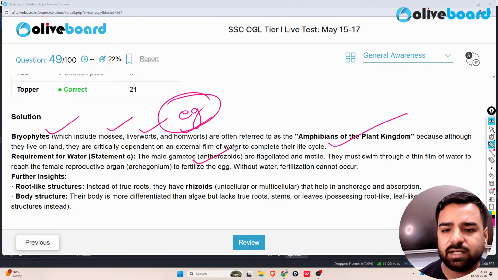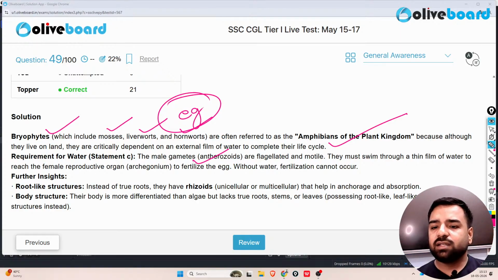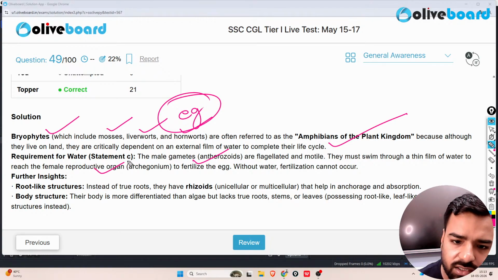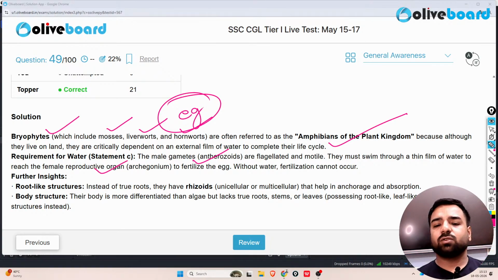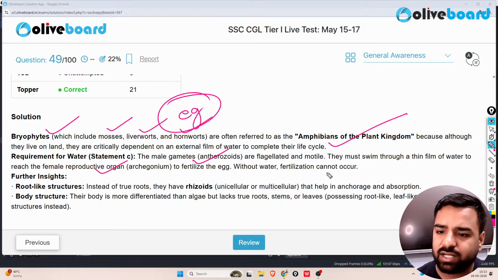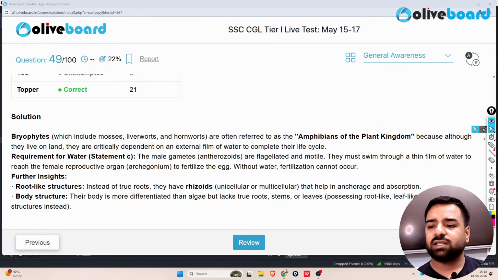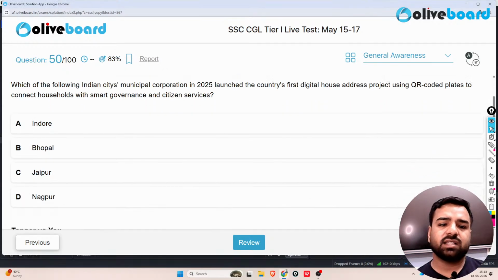So we were talking about option C. The male gamete, that is antherozoids, are flagellated and motile. They must swim through the thin film of water to reach the female reproductive organ, that is archegonium, to fertilize the egg. So without water, fertilization cannot occur. So these require water for the sexual reproduction. Fine. Next. And this is the last question.